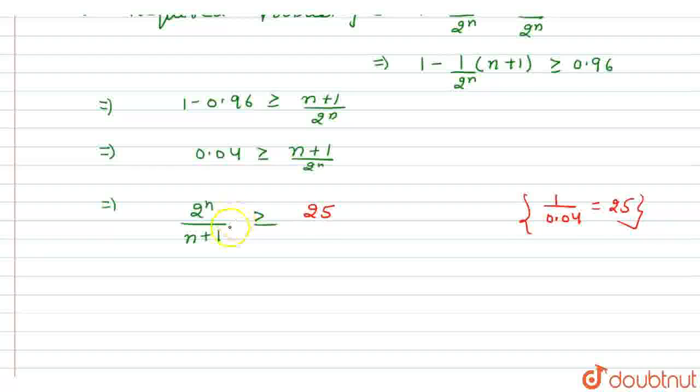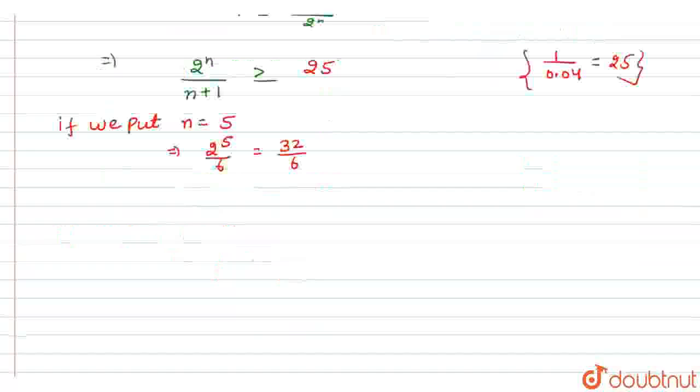Now we check the value of n by putting n like 1, 2, 3, 4, 5, 6. If we put n equal to 5, we get 2^5/6, which is 32/6, which is less than 25.